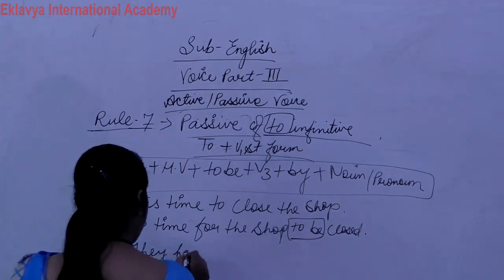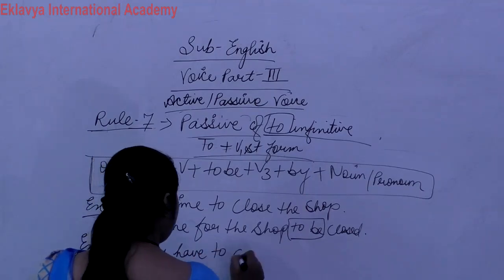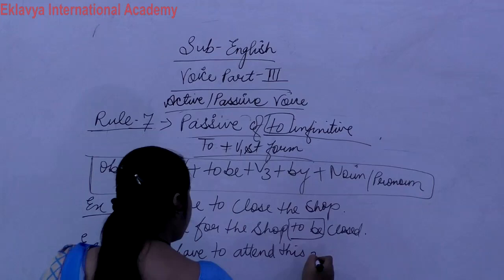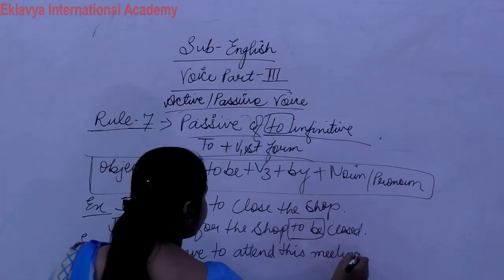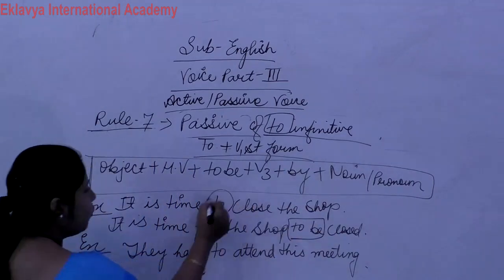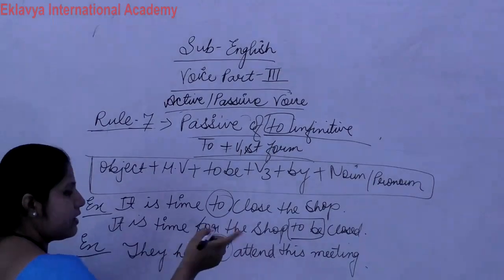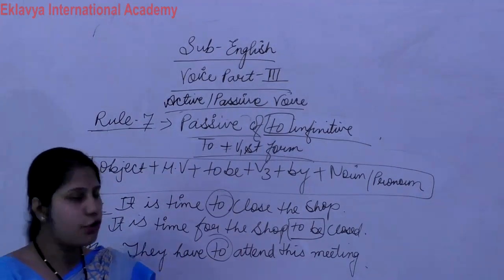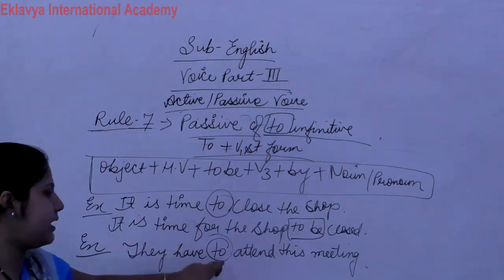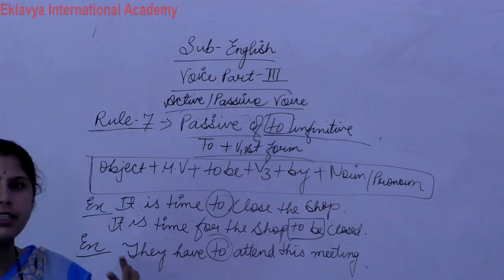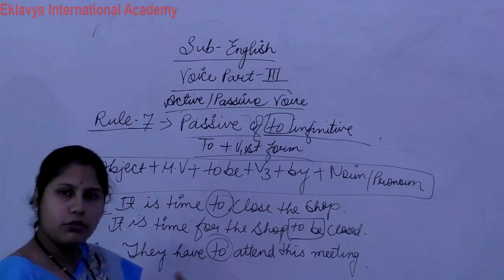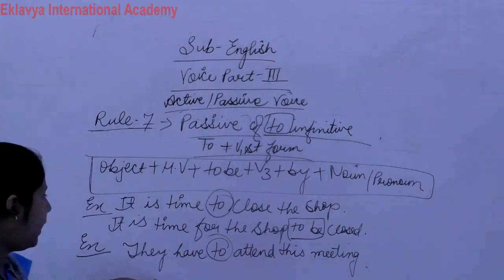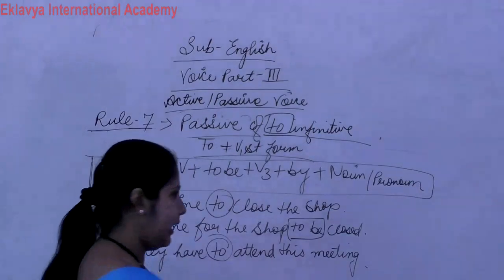They have to attend this meeting. Now see how we identify that this is to infinitive. Here "to" comes. In that case modals come, and in the case of going to, going to comes. So remember one thing: see modal, see going to, see to. So easily you can solve with this structure. They have to attend this meeting.